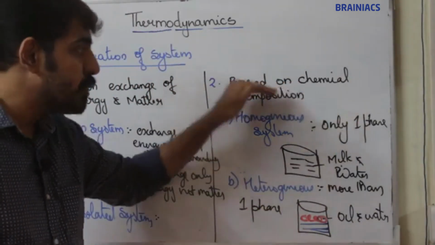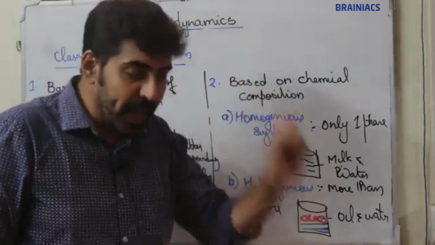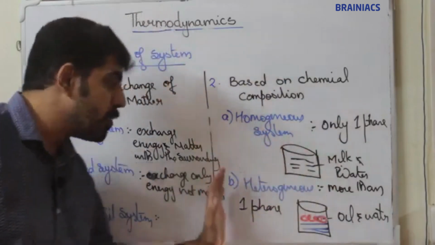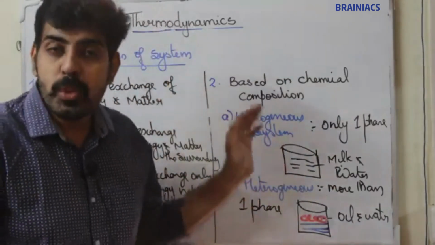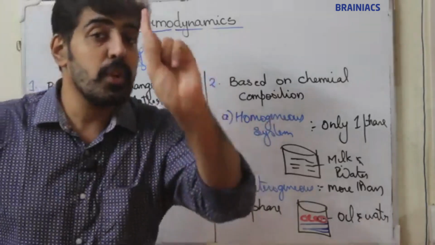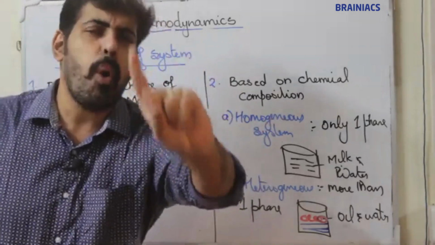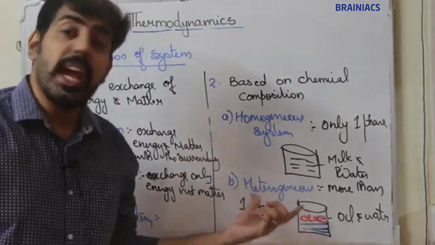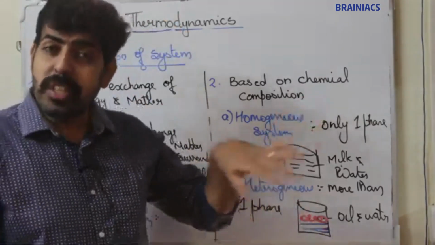So the second category is based on chemical composition. Based on chemical composition, systems are classified into two types, homogeneous and heterogeneous systems. A homogeneous system means the system consists of only one phase; you can observe only one layer. A heterogeneous system means you can observe more than one phase.